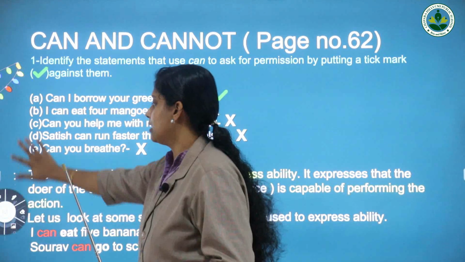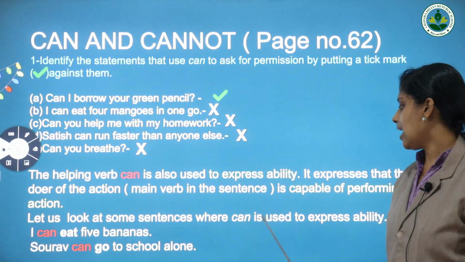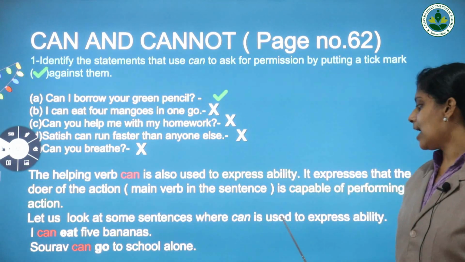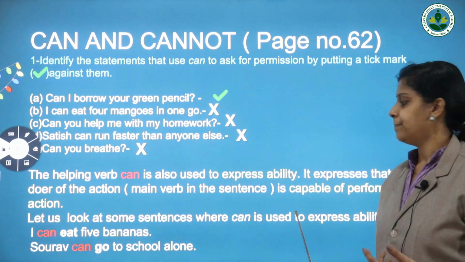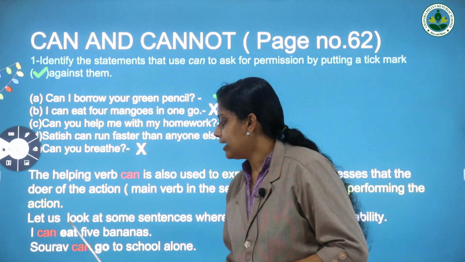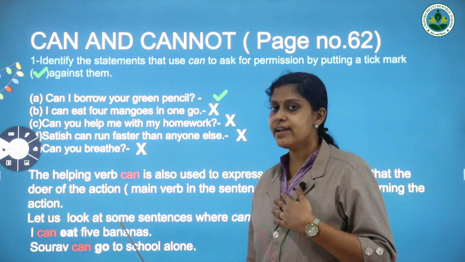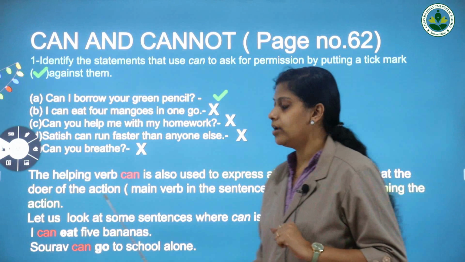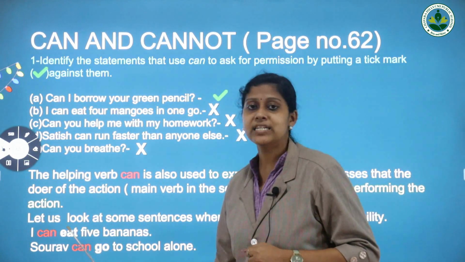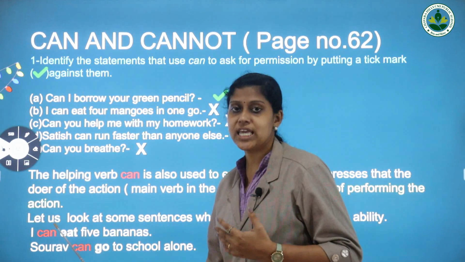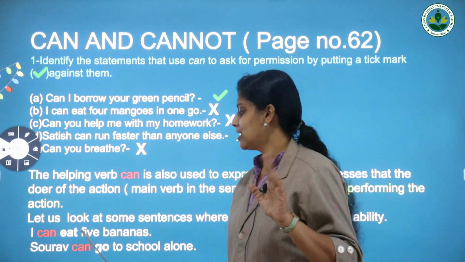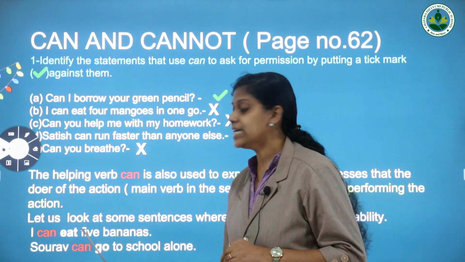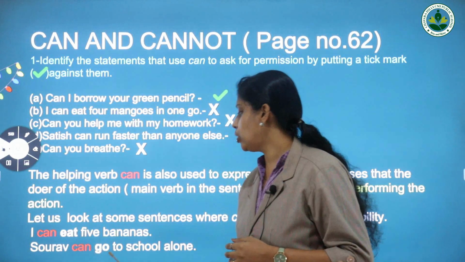Now let us look at some sentences where can is used to express ability. Look at the first one. I can eat 5 bananas. Next one. Saurav can go to school alone. Here it shows the ability of that person. He or she can eat 5 bananas. Saurav doesn't need the help of others. He can go to school alone.